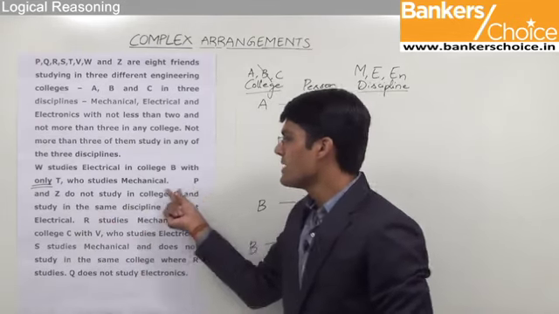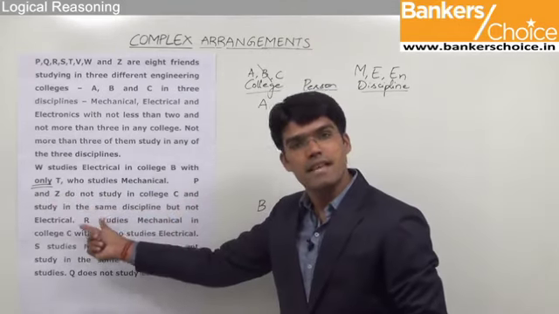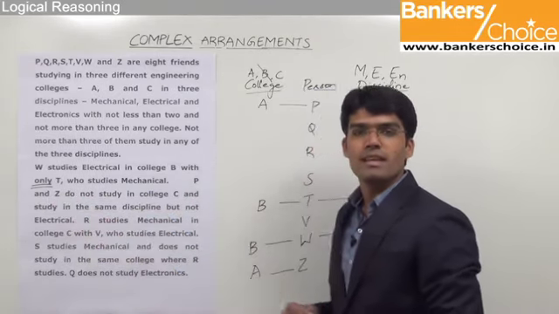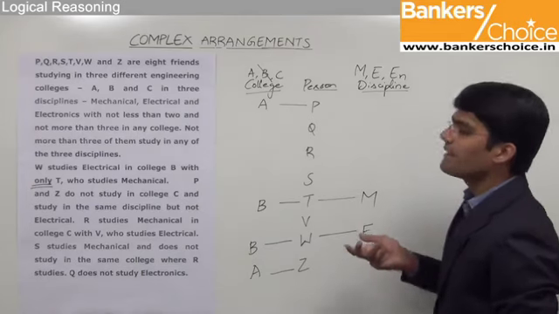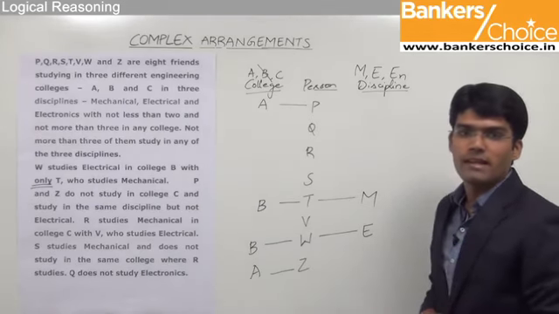That means these 2 persons, P and Z, study in the same discipline, but that is not going to be electrical. So if it is not electrical, it can either be mechanical or electronics.